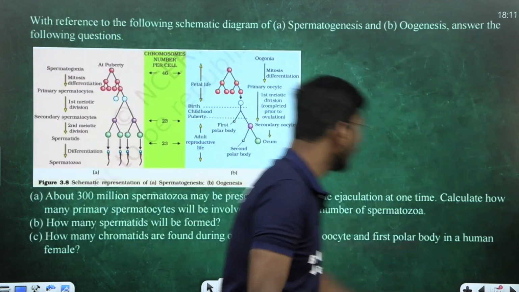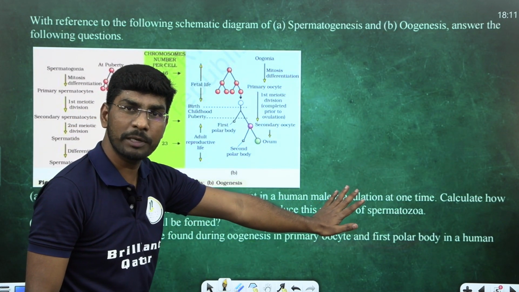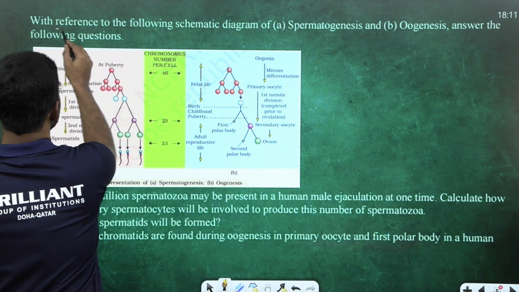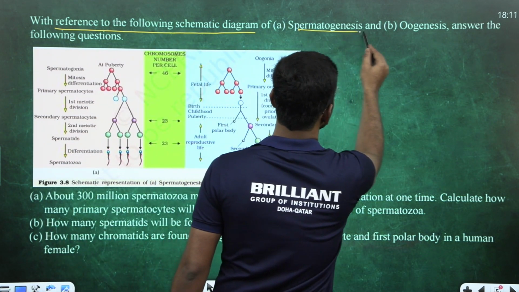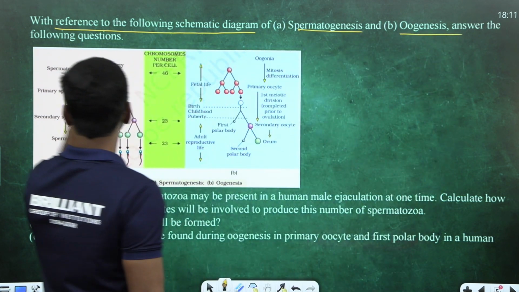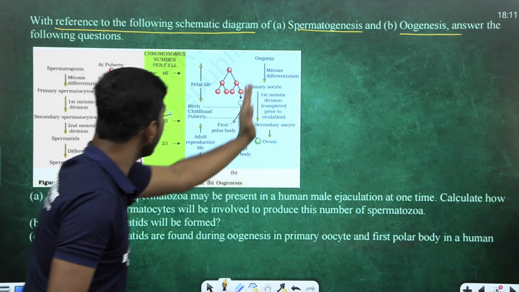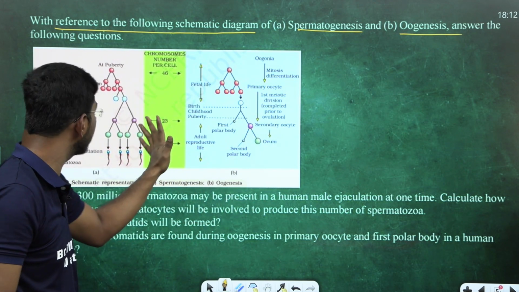Look at the next question. This is also related to the spermatogenesis process, but a different question. They're asking, with reference to the following schematic diagram of spermatogenesis and oogenesis, answer the following questions they have given. This entire process is called the oogenesis process. This process is called the spermatogenesis process.